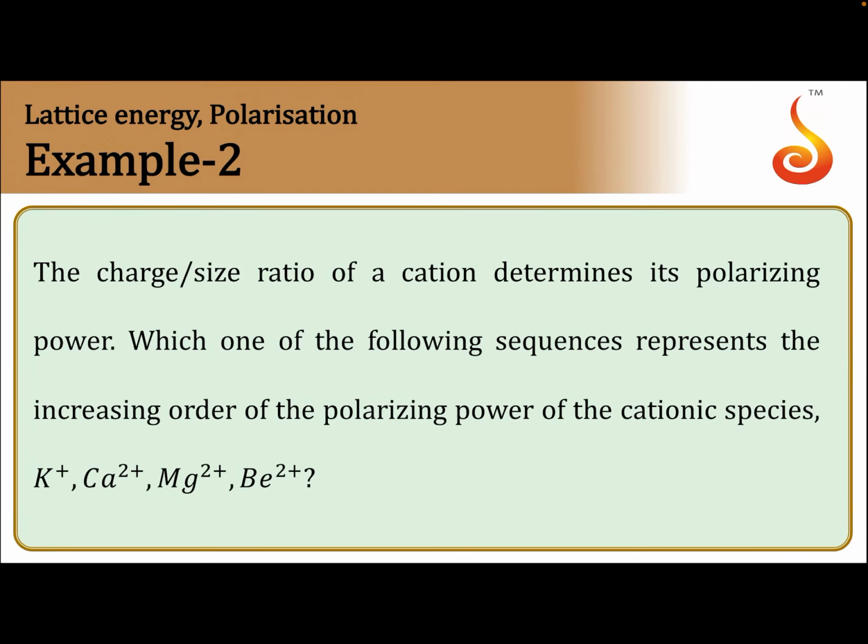The charge size ratio of a cation determines its polarizing power. Which one of the following sequences represents the increasing order of the polarizing power of cationic species?